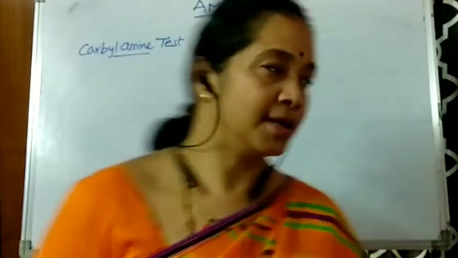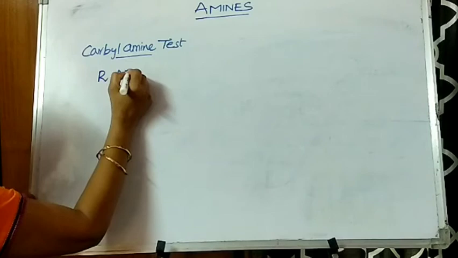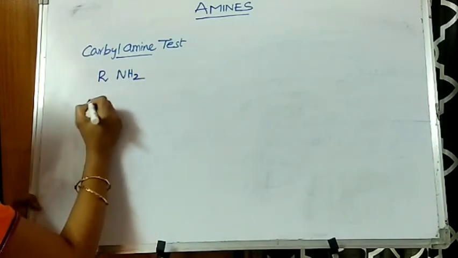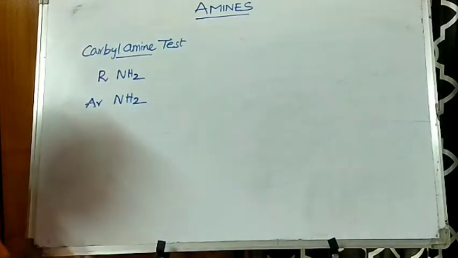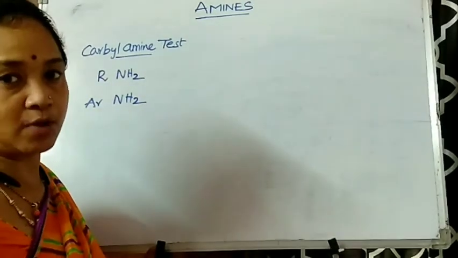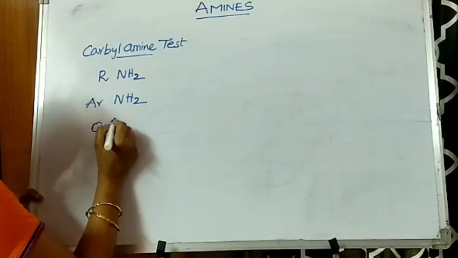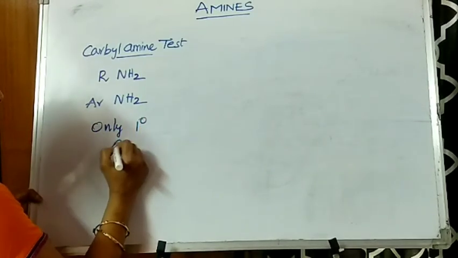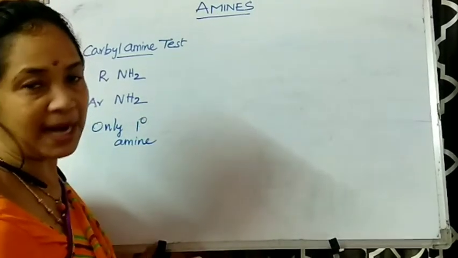Here I'm taking RNH2, or you can also take ArNH2. So the test is possible with both aliphatic and aromatic amines, but the condition is only 1 degree. Remember, only 1 degree amines give a positive test with the carbylamine reagent.